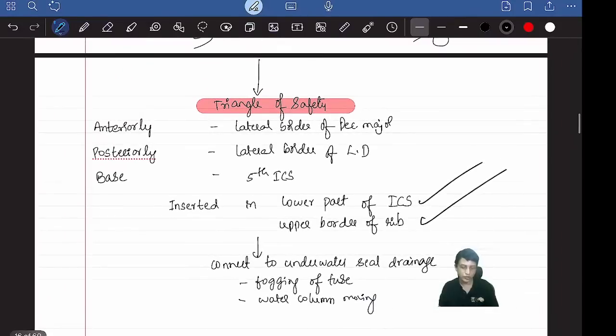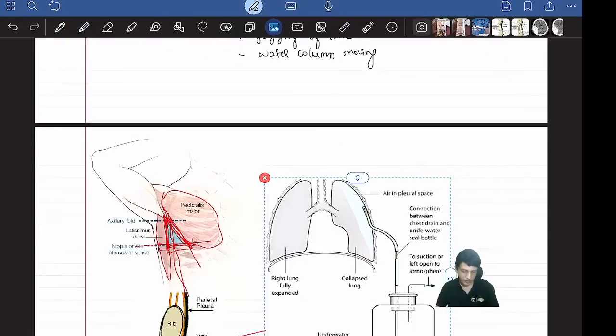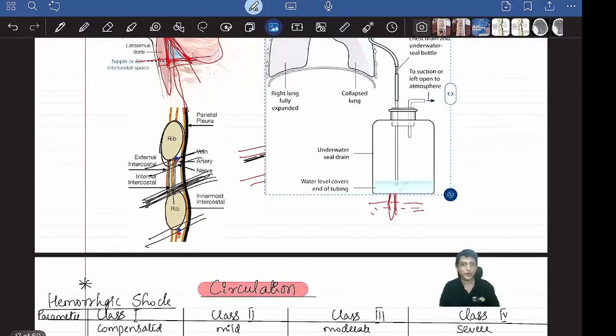That's the intercostal drainage. The triangle of safety, its borders, where you put the tube and which part of the rib you put it at are important.